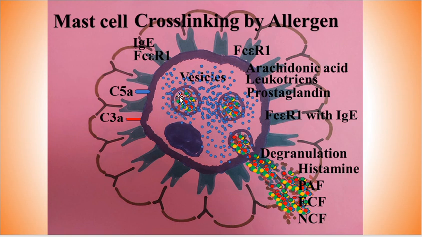Other mediators come from arachidonic acid. These two mediators, leukotrienes and prostaglandin, lead to bronchospasm during asthma.